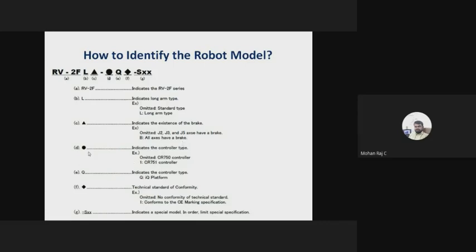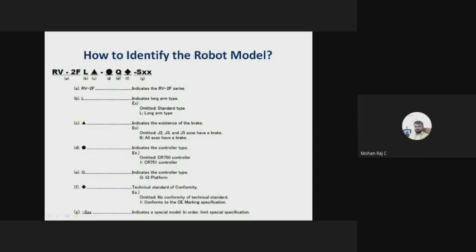And what does this circular dot indicate? It indicates the controller type. This robot is controlled by what? It is controlled by the CR750 controller, or if it is 1, then it is a CR751 controller.